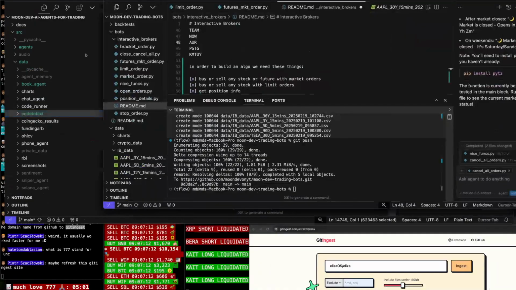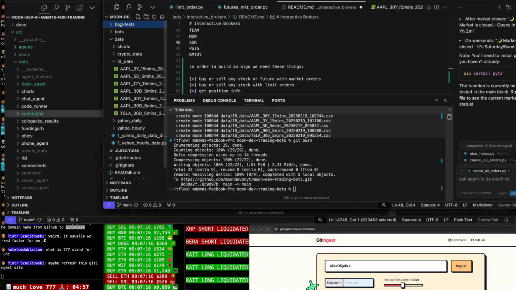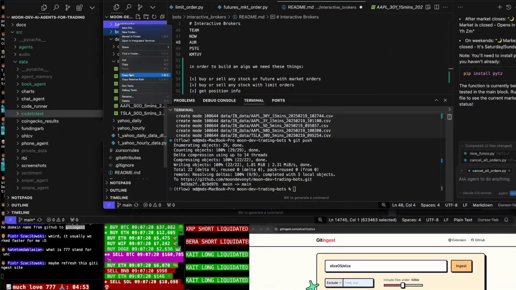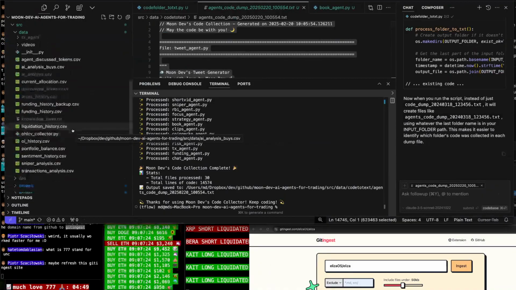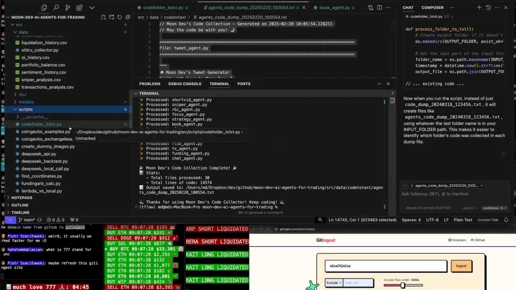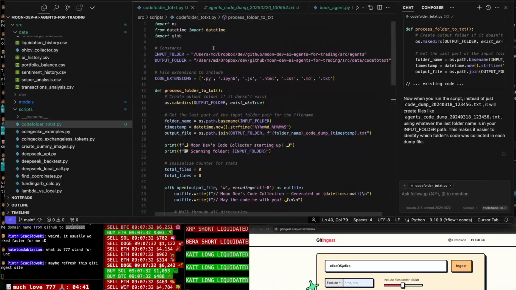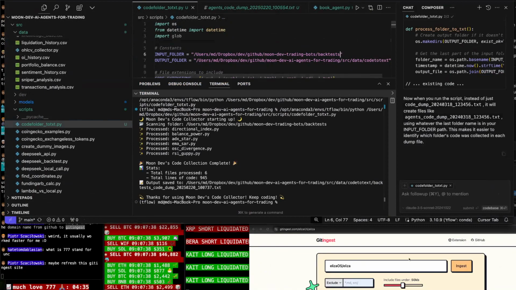So Moondev trading bots. Say bots, backtest here. I could try it. Backtest here, copy path, code to text here. Let's go to that script we just built. So scripts here, code to text folder, and let's go ahead and throw that one in there as well. This one should be safe to throw in there. Backtest, yeah. Perfect.